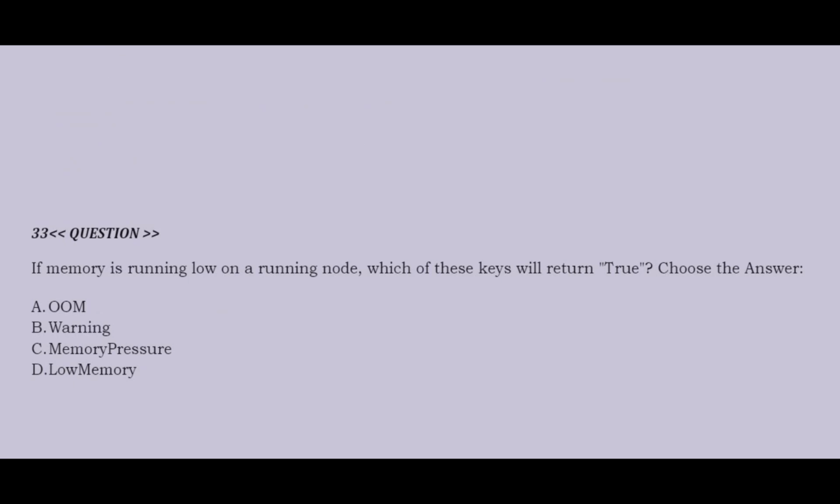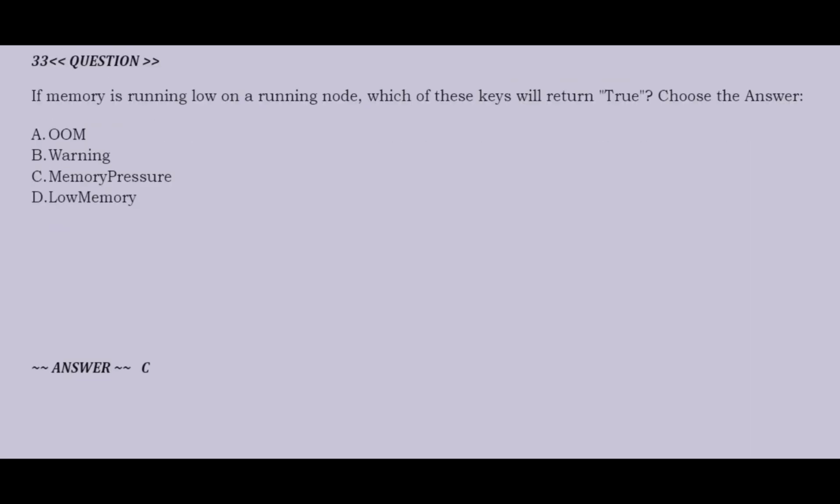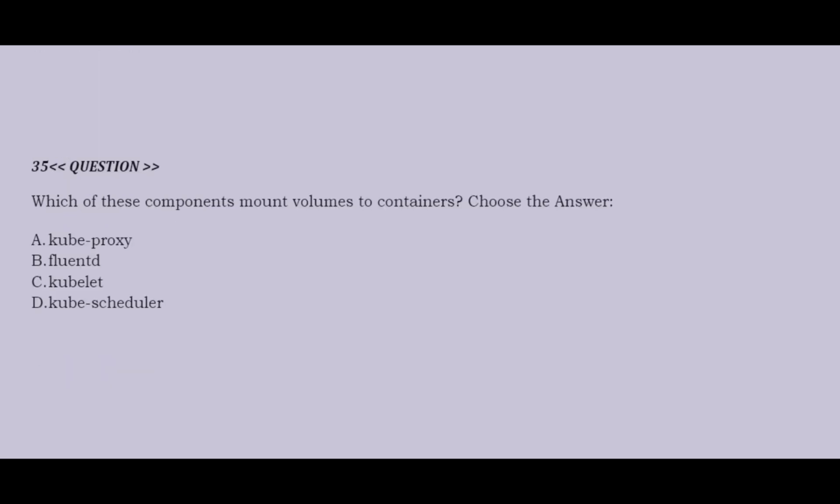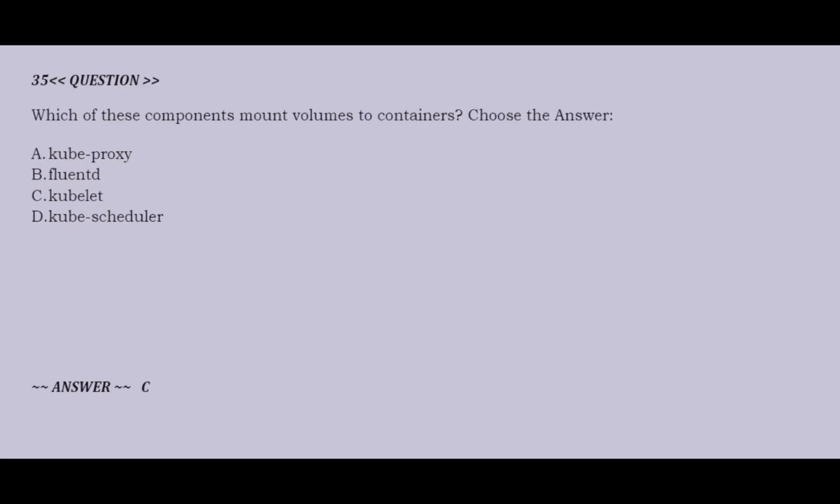Question is: if memory is running low on a running node, which of these keys will return true? Option A, OOM. Option B, warning. Option C, memory pressure. Option D, low memory. Correct answer is option C. Question is: which of these components mount volumes to containers? Option A, kube-proxy. Option B, fluentd. Option C, kubelet. Option D, kube-scheduler. Correct answer is option C.